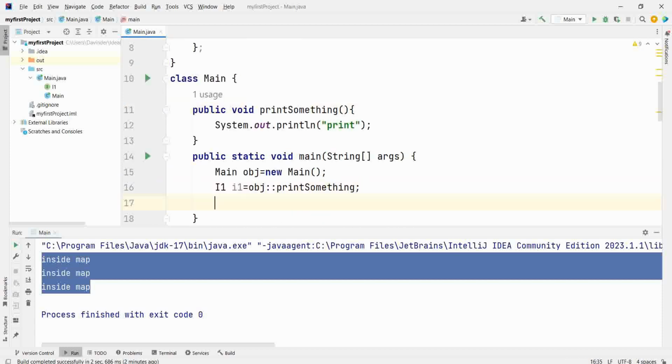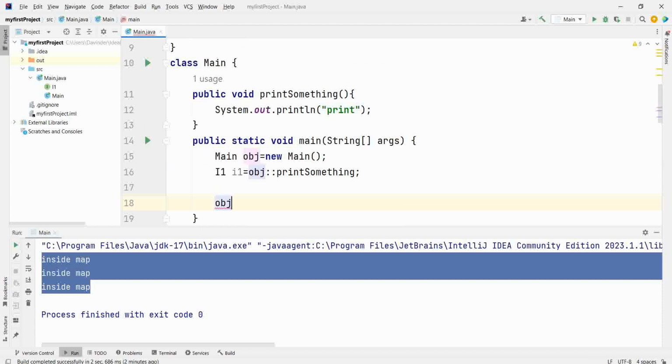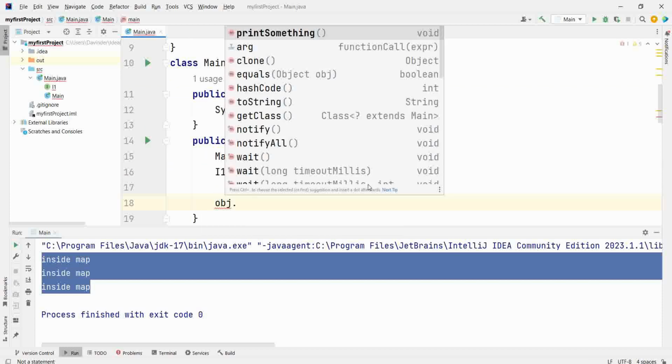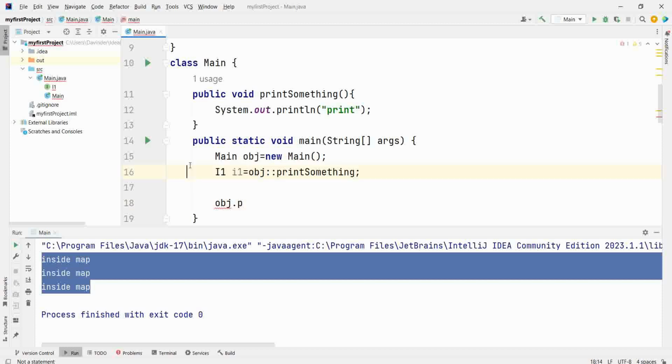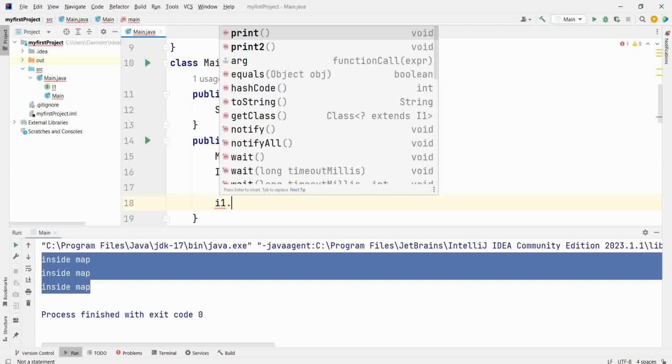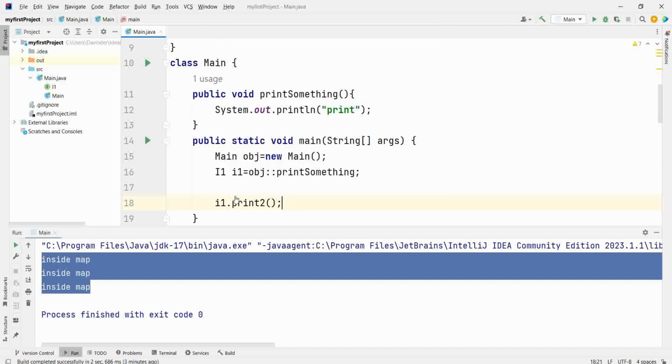Now if you want to call the default method, you can use object dot default method. You can call it directly. Let's run this.